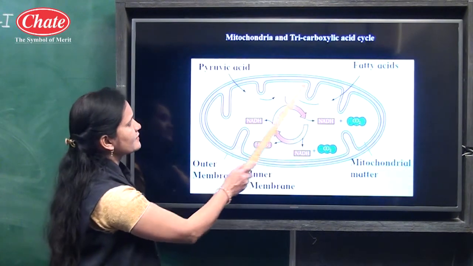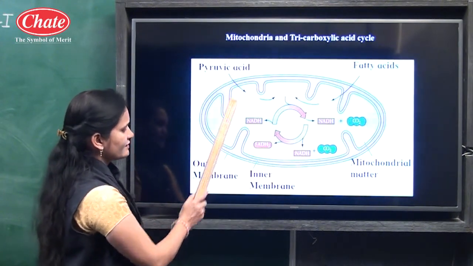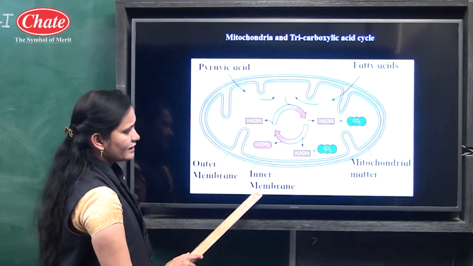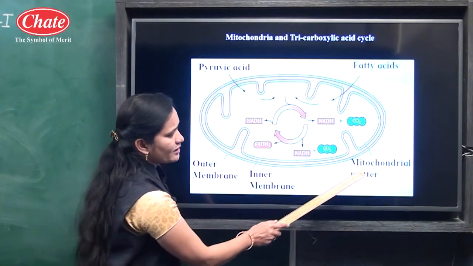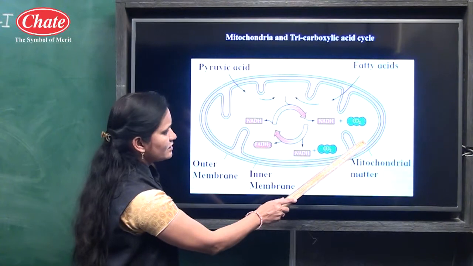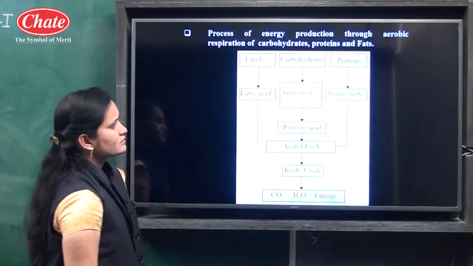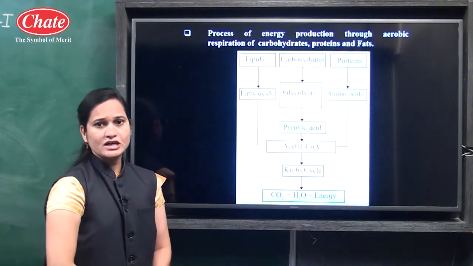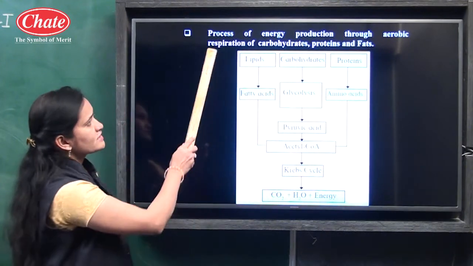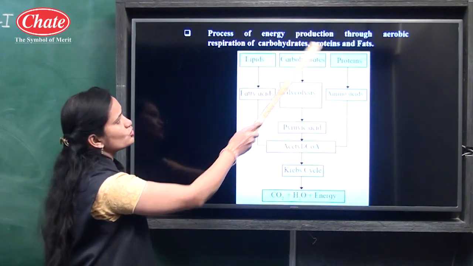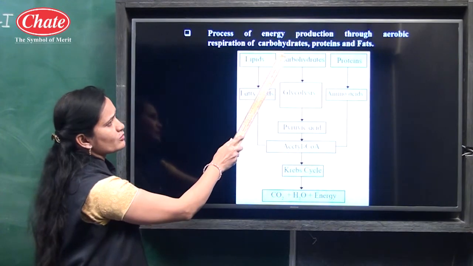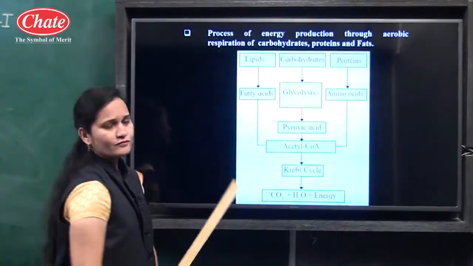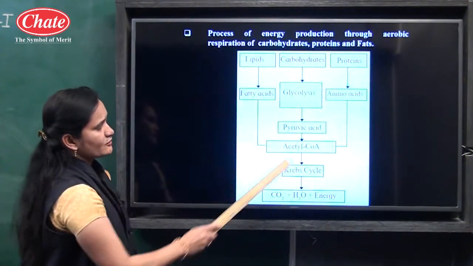Here fatty acids are present, pyruvic acid is there, the outer membrane and the inner membrane, and the mitochondrial membrane is present inside the inner membrane. Now we will see the chart related to the process of energy production through aerobic respiration of carbohydrates, proteins and fats. Observe the chart carefully.